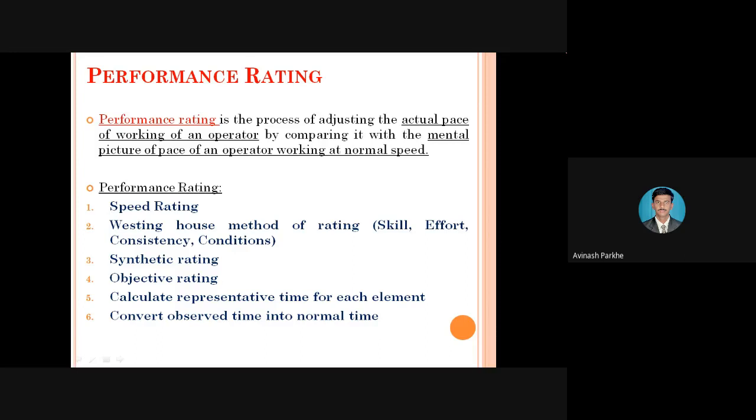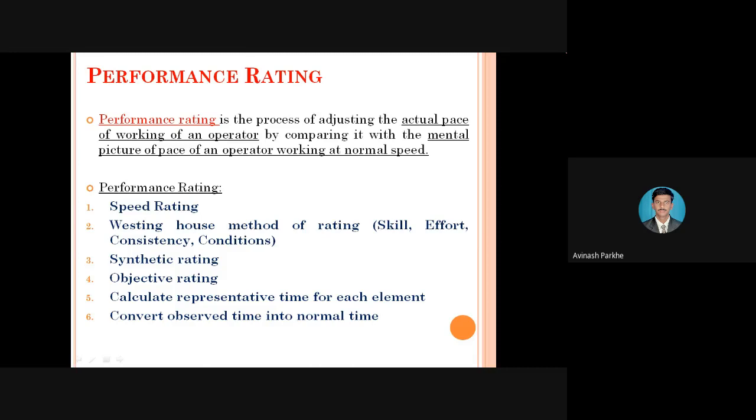If he is working at very high speed, he can complete his task within time, but the surface finish you get is not as per the requirement. Some operators' working speed is very low, so that worker cannot complete his or her task within the assigned time. That's why we have to go for the performance rating calculation.